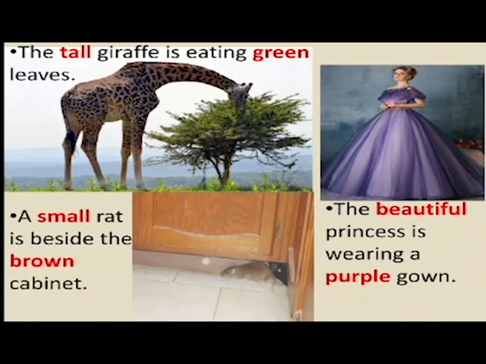A small rat is beside the brown cabinet. The word small is describing the rat, that it is small in size. And the word brown, which is actually a color, is describing the cabinet, that it is brown in color.